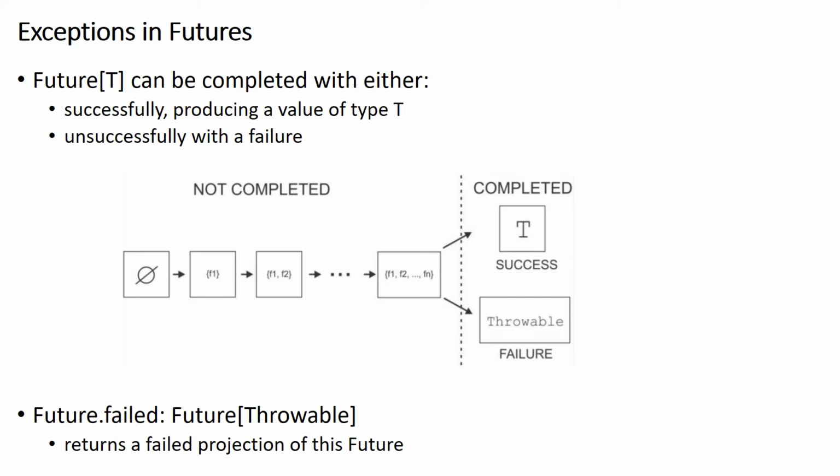There are two possible outcomes of computing a future. The first is that a future of type t completes normally, in which case we obtain a value of type t as the result. Or the future can fail with an exception or an error. In that case, we can use this failed method to create a callback for dealing with the exception or the error. This failed method creates a callback when the future fails with an exception, and moreover, this callback can take the exception as an argument so that we can analyze the type of the exception raised inside the future.